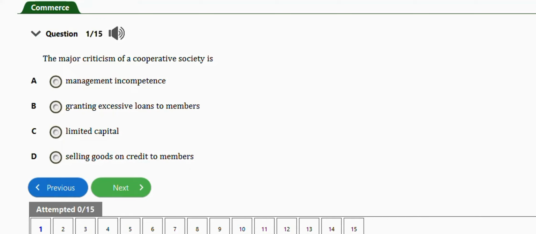Let's get started. The first question here says, the major criticism of a cooperative society is management incompetence, granting excessive loans to members, limited capital, selling goods on credit to members. The right answer is option A, management incompetence.